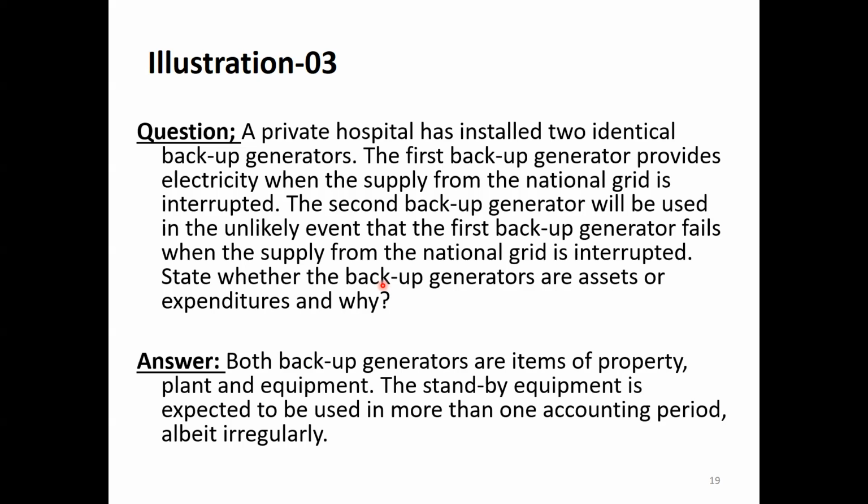So can it be categorized as PPE? Yes, both backup generators are items of property, plant, equipment. The standby equipment is expected to be used more than 1 year, one accounting period, albeit irregularly.